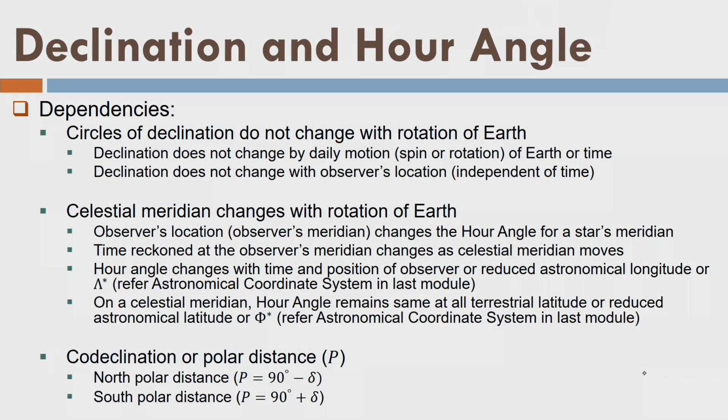Secondly, coming to the hour angle, observer's location is changing every moment, and as a result hour angle is going to change every moment. But if you see carefully, on a given celestial meridian, even if latitude is changing, hour angle will remain the same. That means hour angle does not depend on the latitude of a place, rather it depends on the longitude of the place.